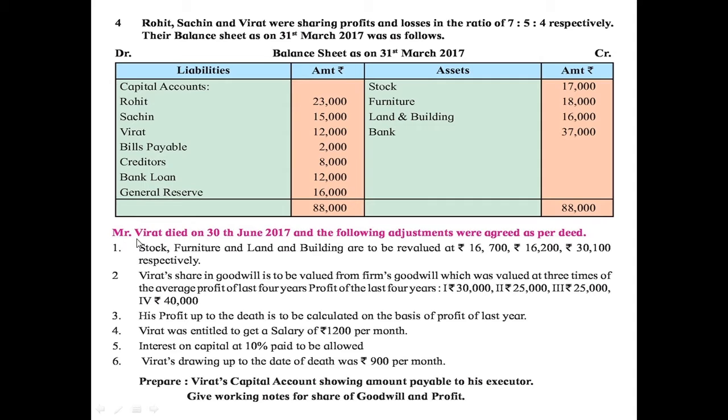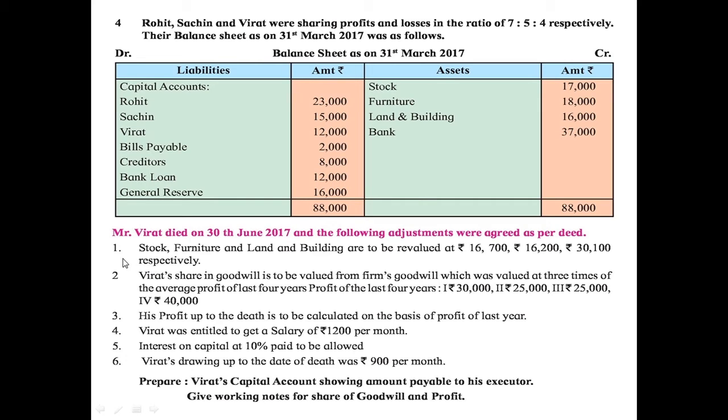Students, first we have to find out for how many months Virat was alive. So he died on 30th June. It means April, May, June. He was alive for 3 months. Then they have asked us only to prepare Virat's capital account, but in working we have to prepare the revaluation account because we have to calculate the revaluation profit or loss.